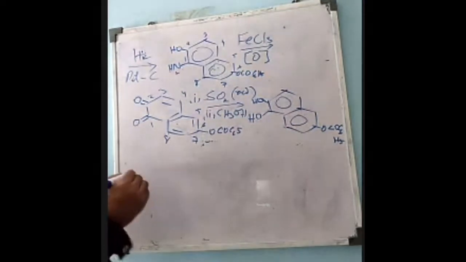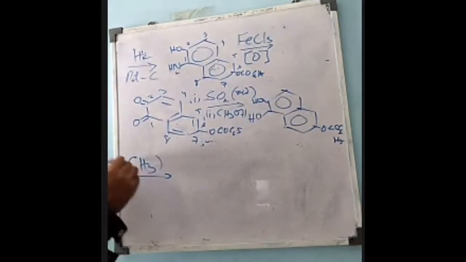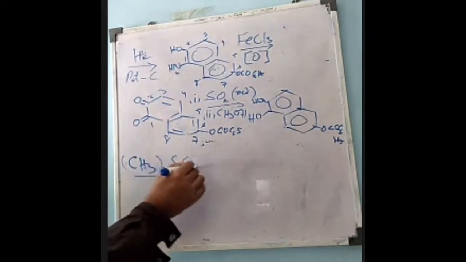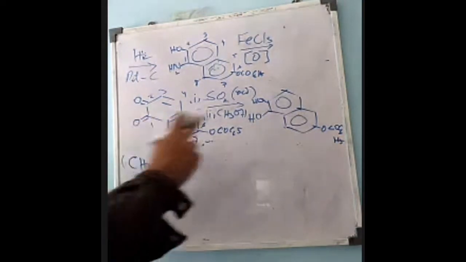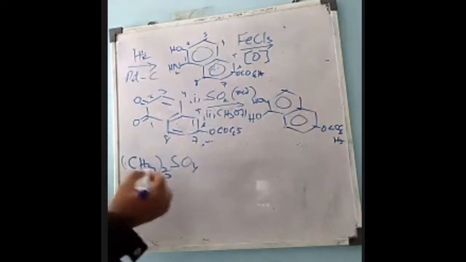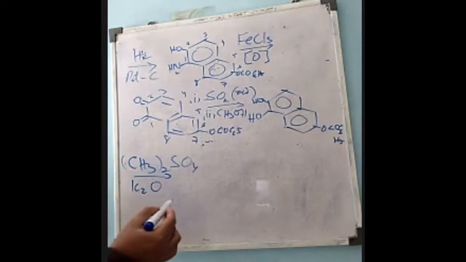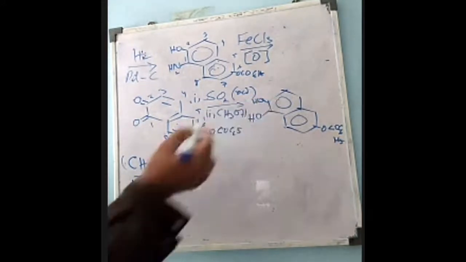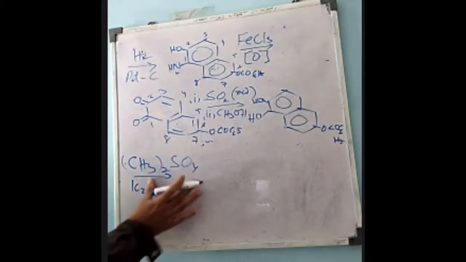And when this compound is treated with dimethyl sulfate, if you remember, last time I told you the function of dimethyl sulfate: it is used for methylation, and it will methylate the OH group. Here potassium carbonate.